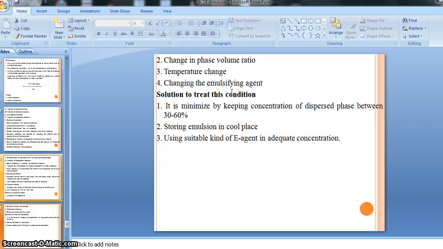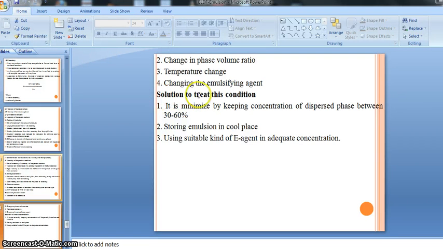So we can also treat or overcome the phase inversion problem by adopting some conditions.